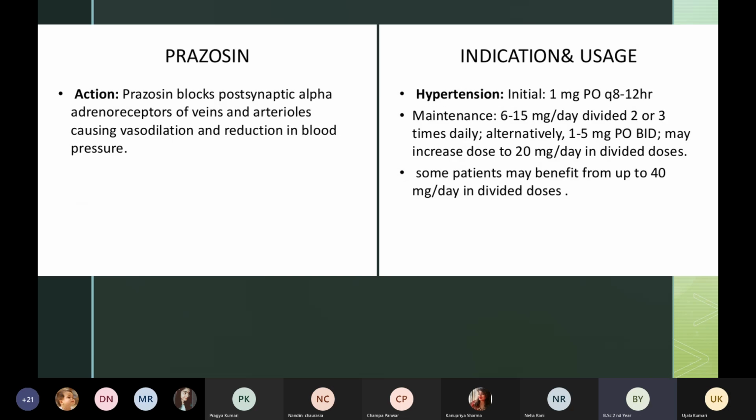Then a very commonly used medicine, that is prazosin. Okay, so prazosin is an alpha adrenergic blocker. Okay, it blocks the postsynaptic alpha adrenoreceptors of the veins and arterioles. Okay, causing vasodilation and reduction in blood pressure. So this prazosin, ये क्या करते हैं medicine, ये हमारी जो अल्फा एड्रेनर्जिक रिसेप्टर्स है उसको ब्लॉक करते हैं. ठीक है, which are present where, in our veins, in our arterioles. ठीक है, so when they block, what do they do? They cause vasodilation. हमारे जो blood vessels है वो dilate हो जाते हैं.